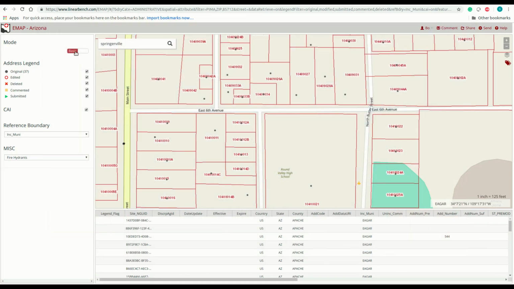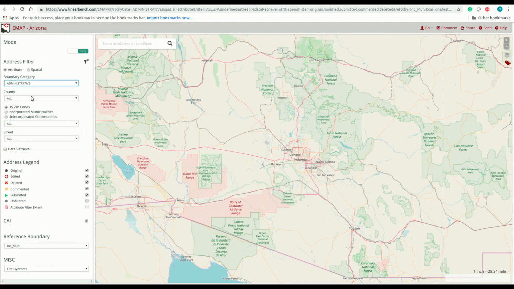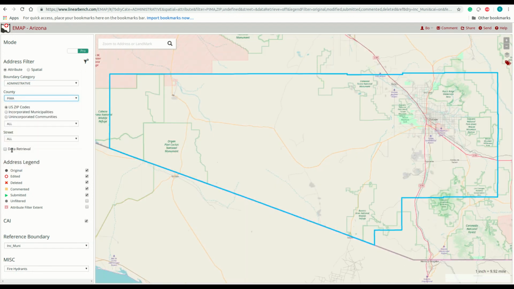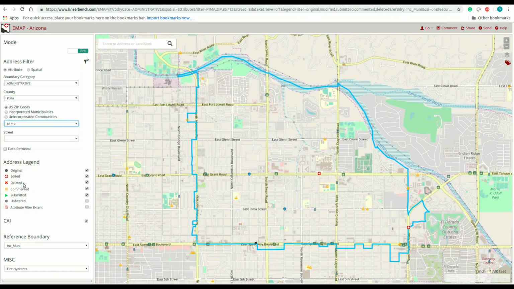The basic mode we have seen provides a simple UI for non-GIS users to participate in the process. E911 or GIS professionals may like the fine-grained controls offered via the professional mode. In Pro mode, we have more filter options and can change between spatial and attribute filters, which gives us different menu options below, like county or zip.